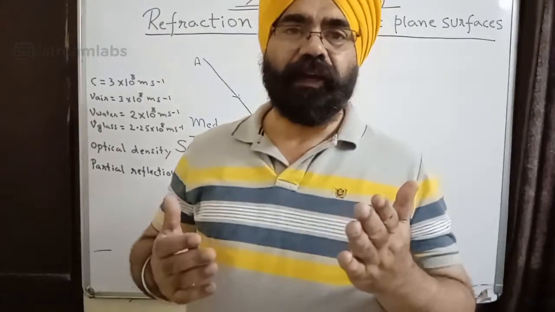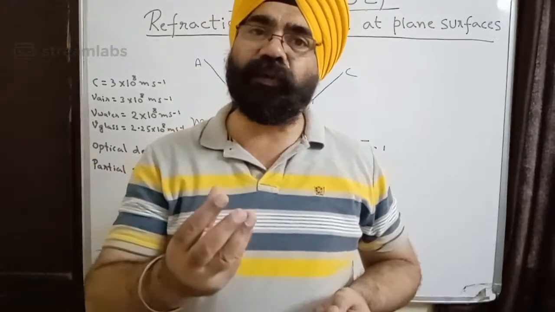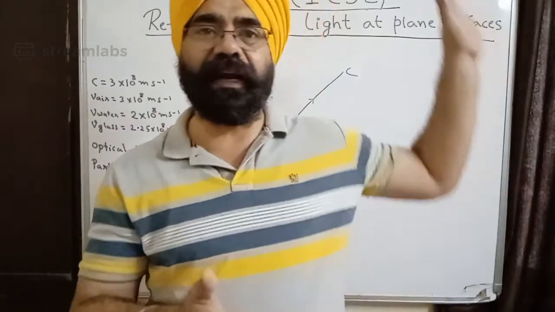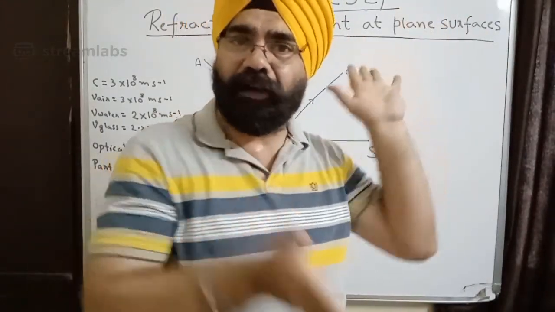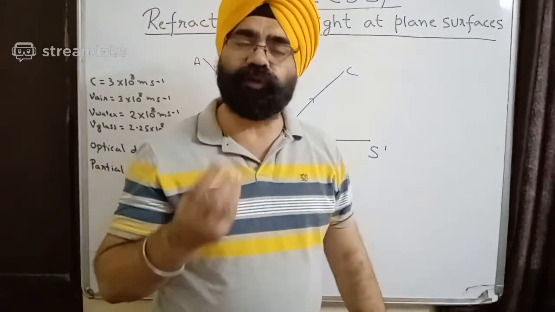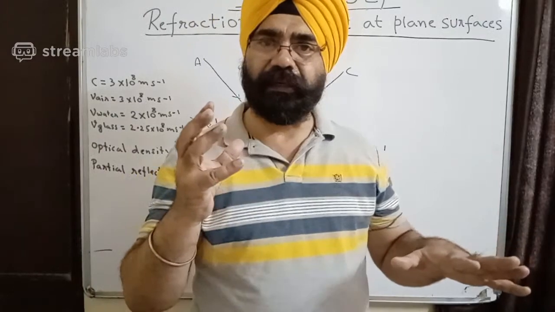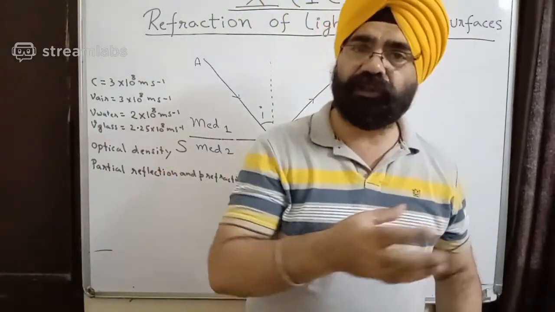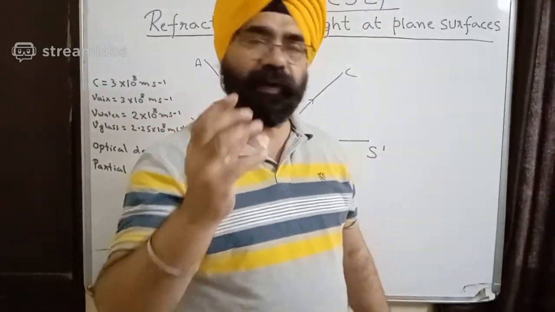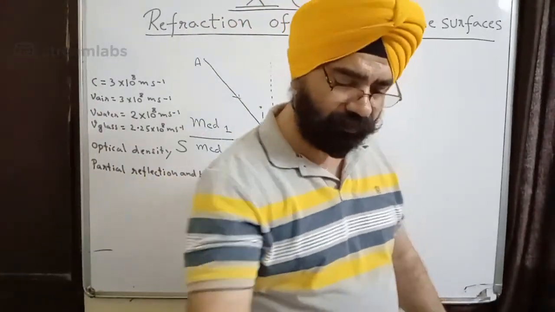Okay, intensity. Now if a part of light is getting reflected, which means that the light which is going into the second medium has to be less intense. Okay, because a part of light has been sent back to the medium and only the other part is going into the second medium. So the intensity of light which goes into the second medium is lesser. At present we are not talking about denser or rarer. Now the girls who are writing denser and rarer, we'll discuss one more thing. Remind me if I forget. If you write only denser, I will not mark it correct, I will mark it wrong. So when we go there in discussion, you have to tell me.